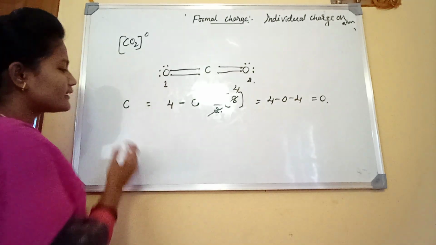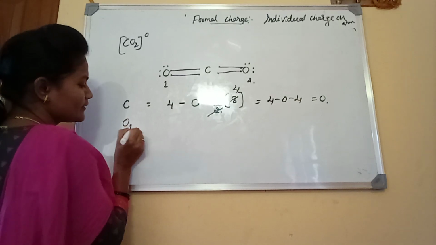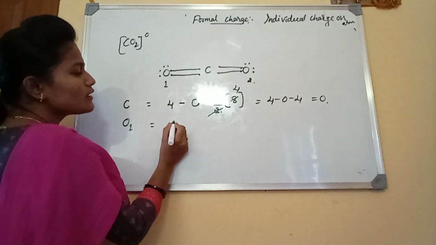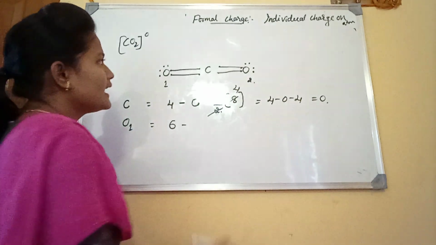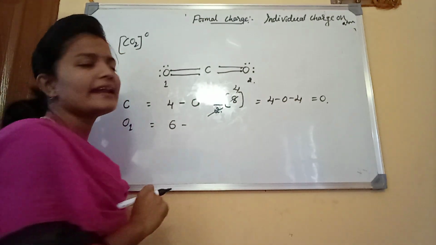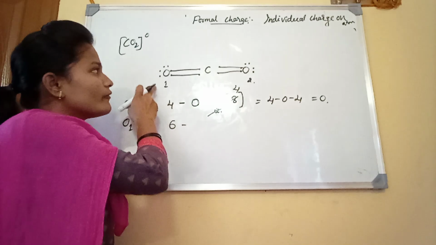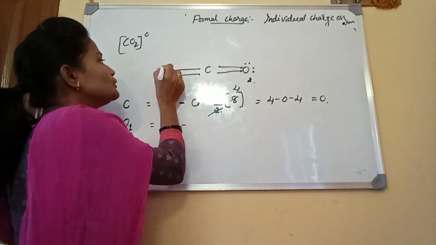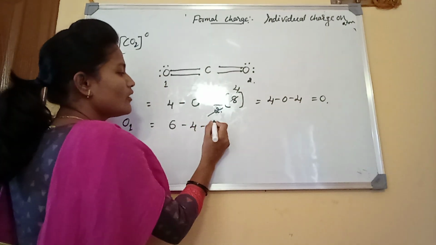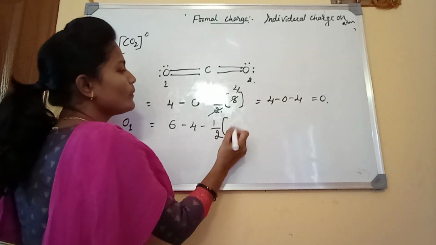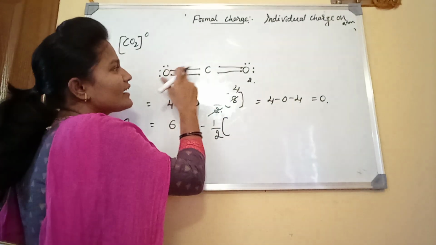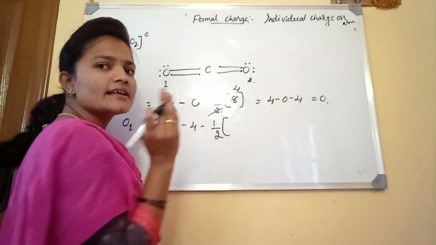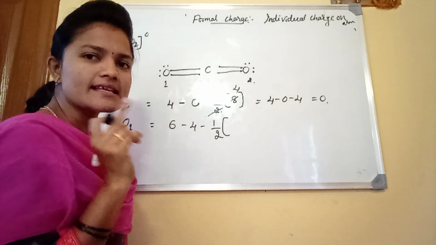Then we are going to calculate for oxygen 1. The valence electrons on oxygen is 6. How many lone pair electrons are on the oxygen atom? 1, 2, 3, 4. Then 1 by 2 into the number of shared electrons on oxygen 1: 1, 2, 3, 4, so 4 shared electrons.